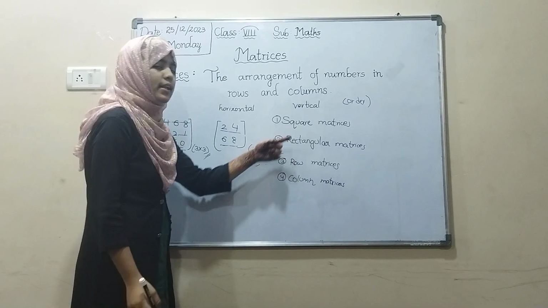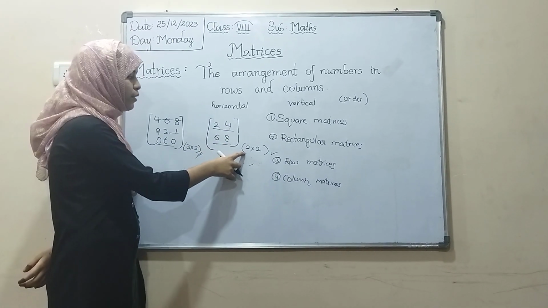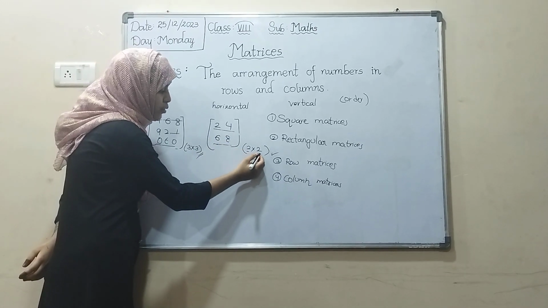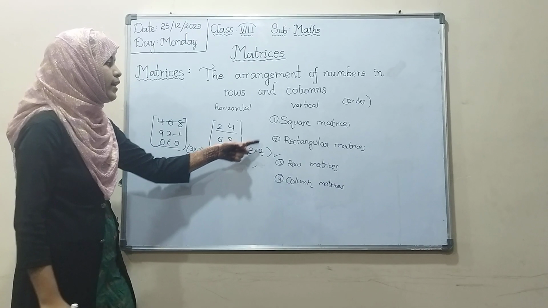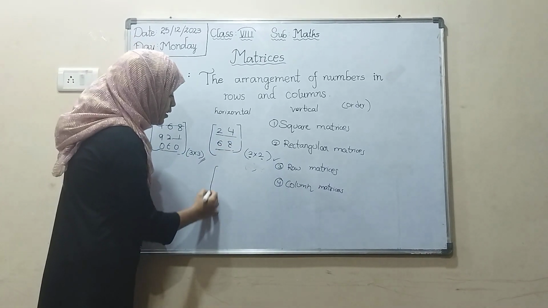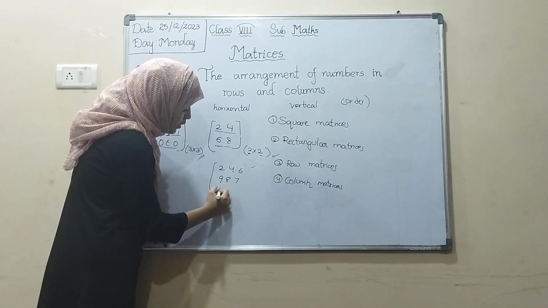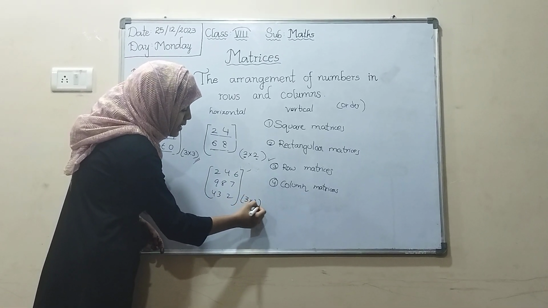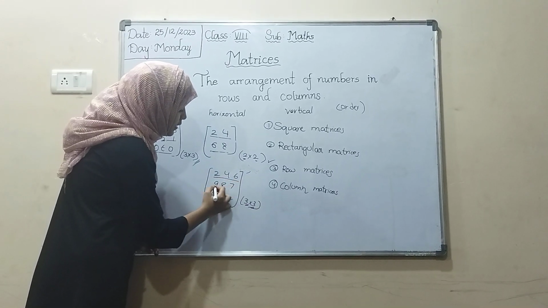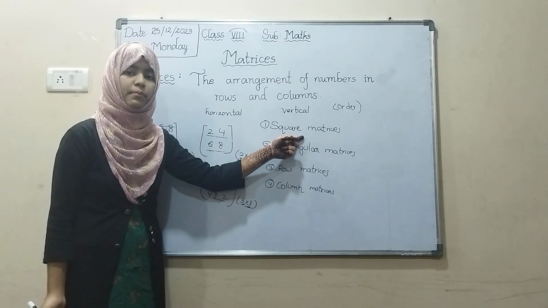What is a square matrix? If the number of rows and the number of columns are equal, like 2 by 2, it is a square matrix. Take 2, 4, 6, 9, 8, 7, 4, 3, 2. The number of rows and the number of columns are equal. Rows are 3, columns are 3. So it is called a square matrix.